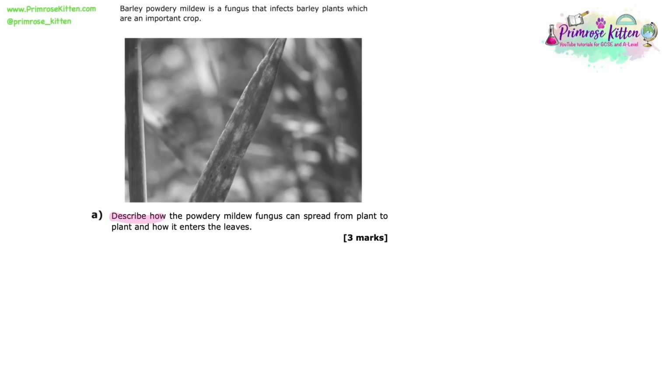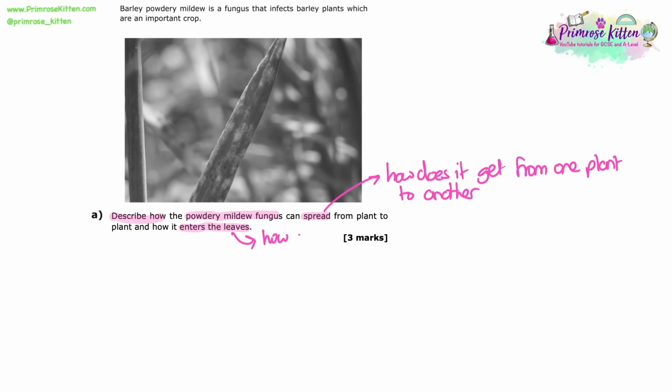Describe how the powdery mildew fungus can spread from plant to plant and how it enters the leaves. So it's a 3 mark question. First of all, we want to tell us how does it get from one plant to another. So how does it spread? And then also how does it get into the plant as well? How does it get inside?